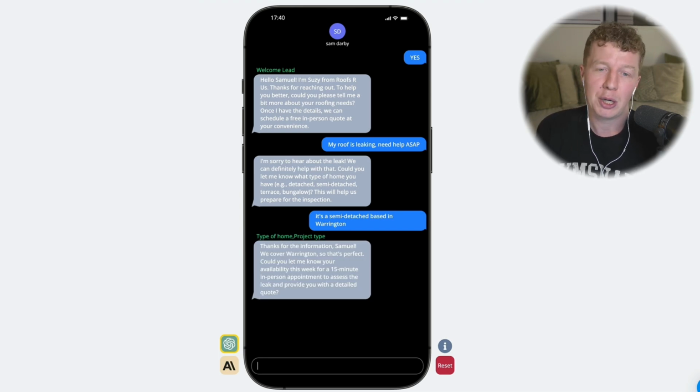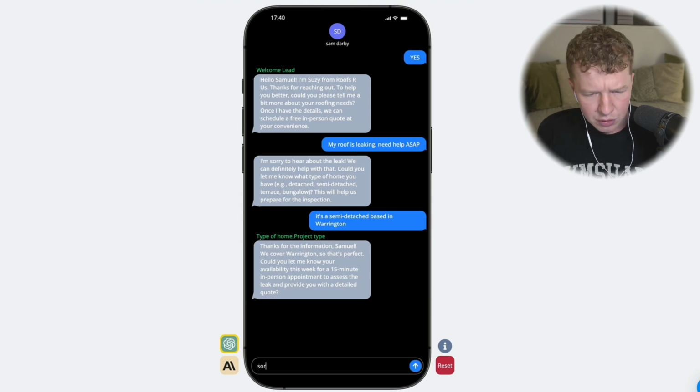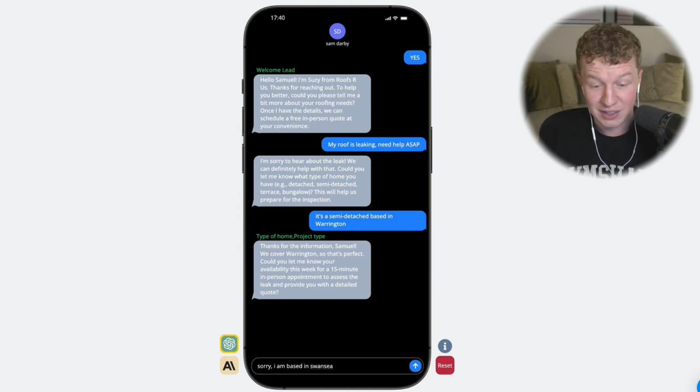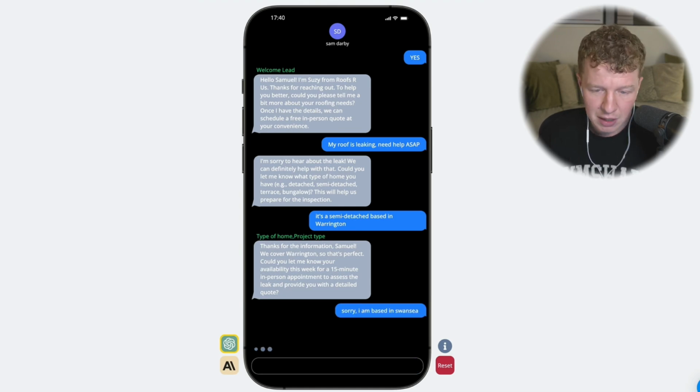Remember, I've told the bot that we cover within 20 miles of Warrington, so it may have just picked that up. I'm not exactly sure if it's just picked that up from being an AI bot and it knows that information, or if it's just saying yes to everything. So what I might do is come back later and test it. Actually, I might do that now. Sorry, I am based in Swansea, which is the other side of the country for those of you who don't know. In fact, it's not even in the same country. Let's see if it says yes, or if it says no, I'm sorry, we can't service that area. That will give us key information on whether this bot is being accurate or not.